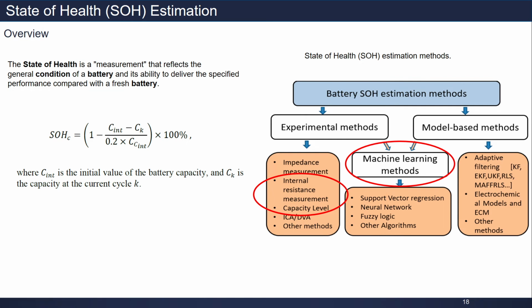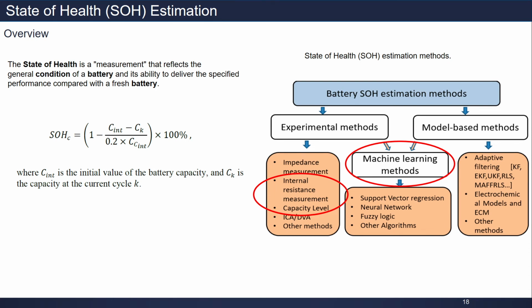Let's take a look at how about the battery SOH estimation methods. Here are experimental methods: internal resistance measurement, capacity level, and so on. In model-based methods, as we mentioned earlier, they use the equivalent circuit model.